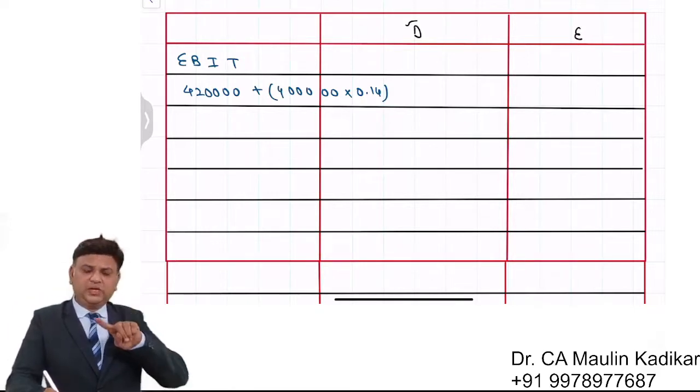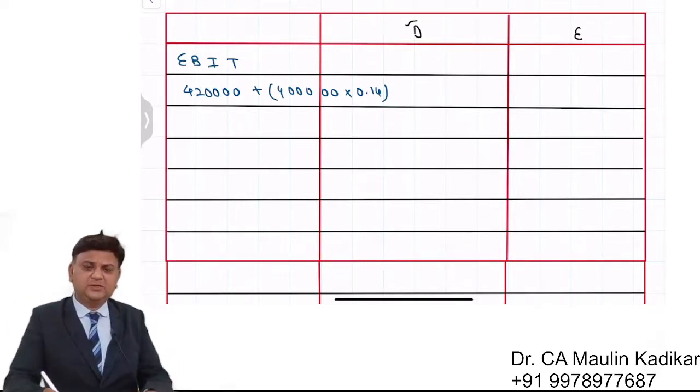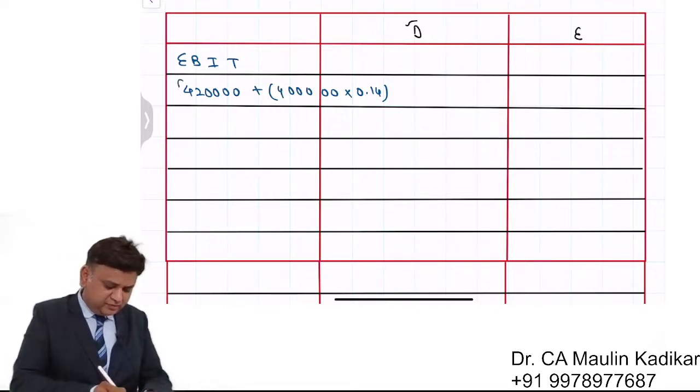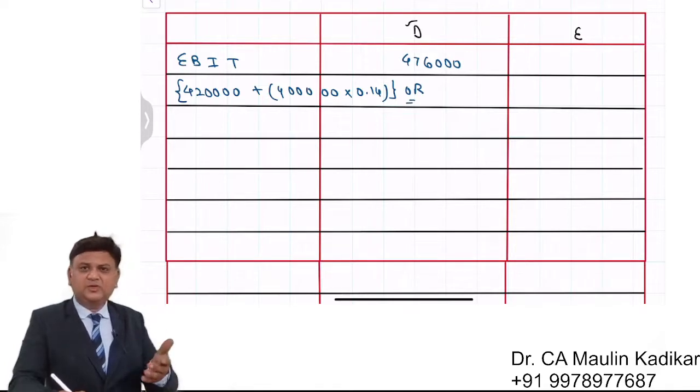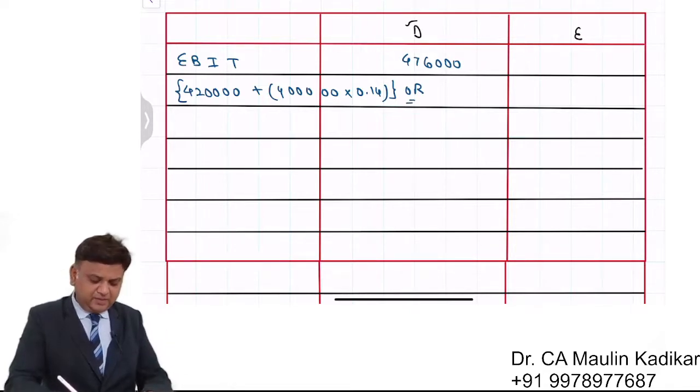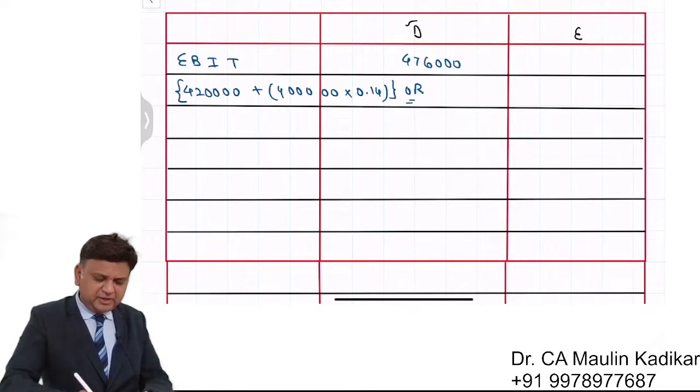So 14% of 4 lakhs comes to 56,000. 420 plus 56, that comes to 4,76,000. Or otherwise, we can also understand that the answer can be calculated as the current capital employed is an amount of 30 lakhs.